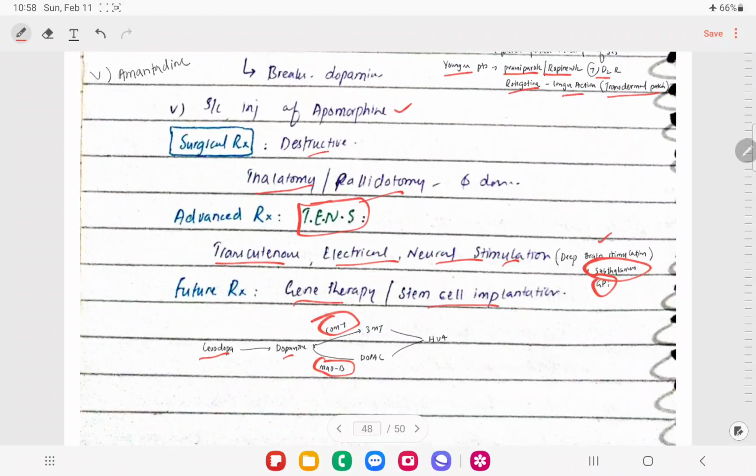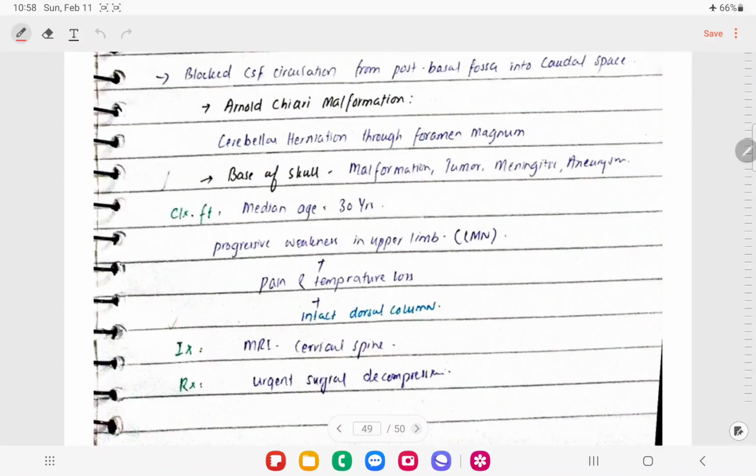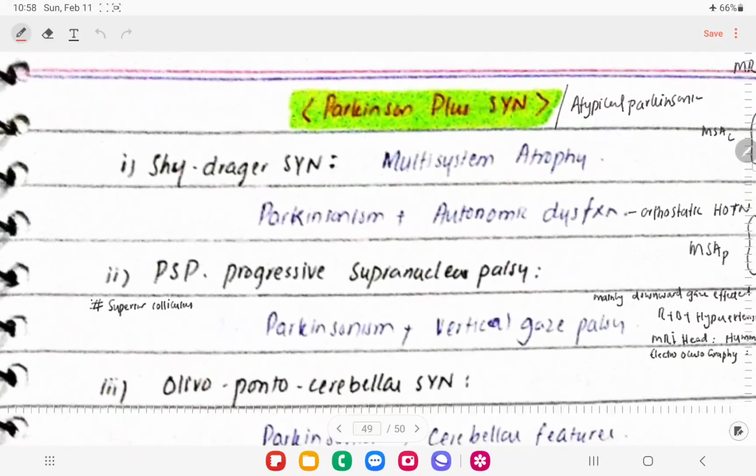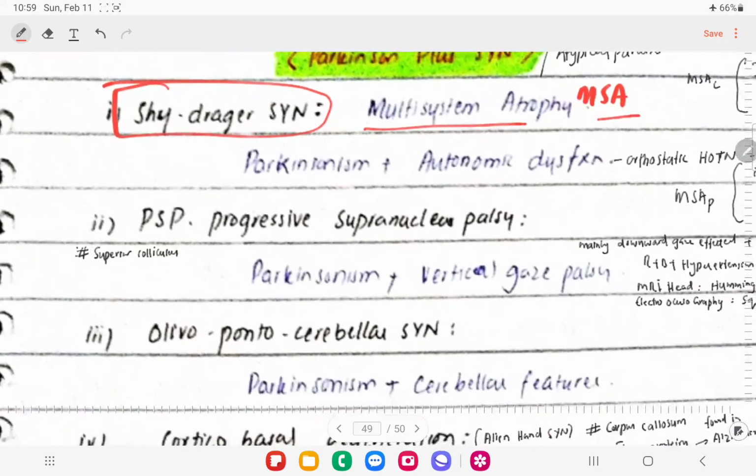So let's talk about atypical Parkinson. Atypical Parkinson is also known as Parkinson plus syndrome. The first syndrome is called Shy-Drager syndrome, which is now called MSA, multi-system atrophy, right? In these patients, there is one unique feature that will not be present: these patients won't have resting tremors. Other features like bradykinesia and rigidity will be found in these patients.